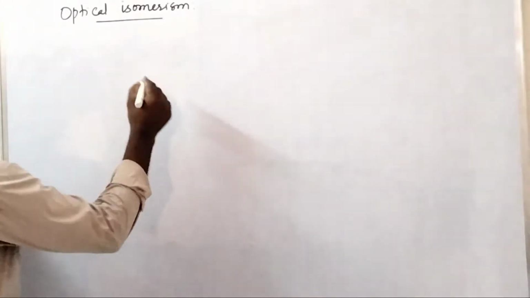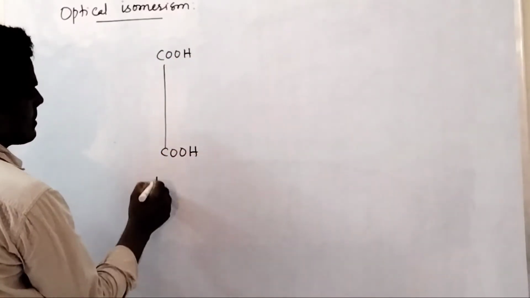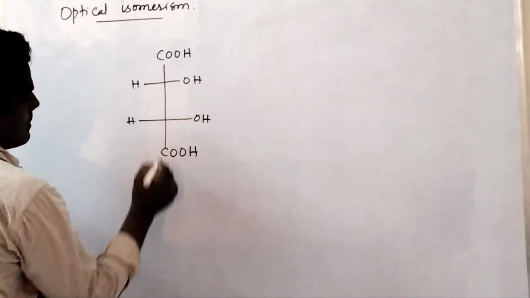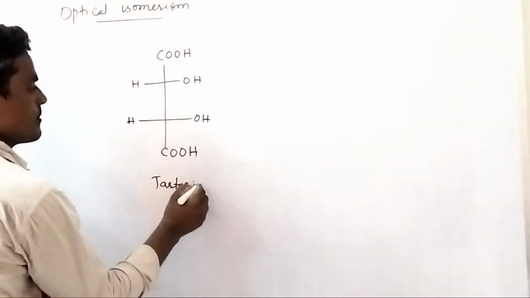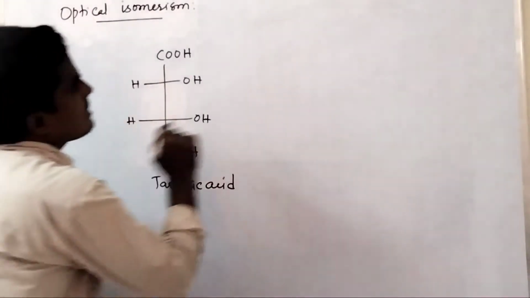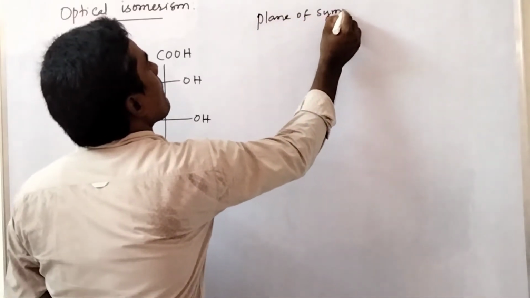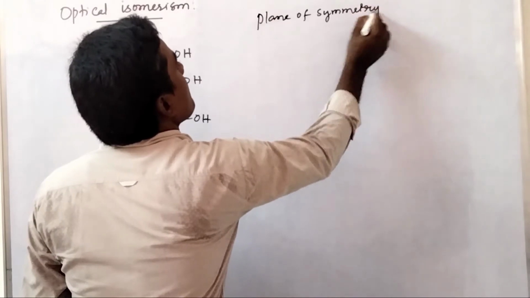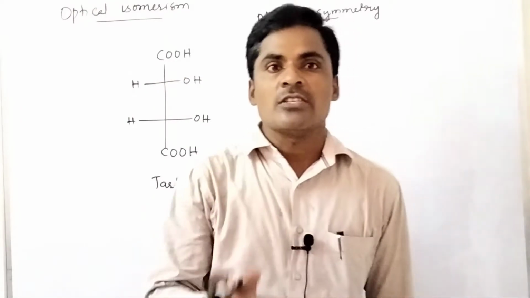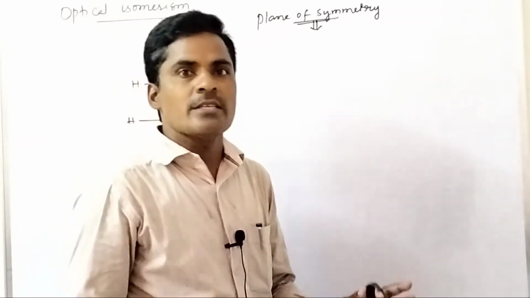Let me explain. For example, take tartaric acid. Tartaric acid has a plane of symmetry. So what is a plane of symmetry? It is an imaginary plane which divides the molecule into two halves which are mirror images of each other.